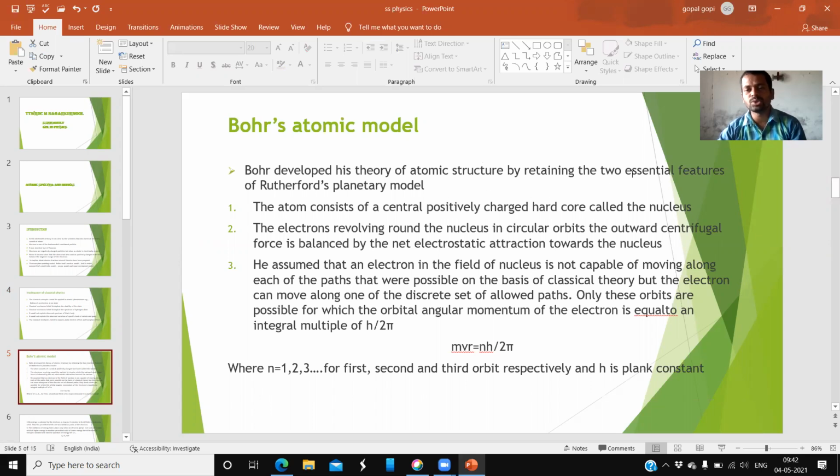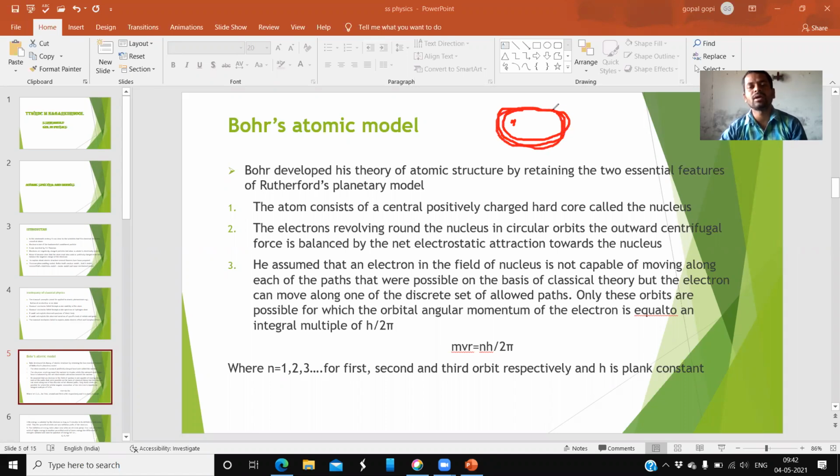So that means the only two theories, two essential features, have been taken from the Rutherford planetary model. So what is the meaning of Rutherford planetary model? Rutherford compared the atom with the solar system. Generally the sun is present at one place, and around the sun, certain objects or planets start revolving in an elliptical arc, right?